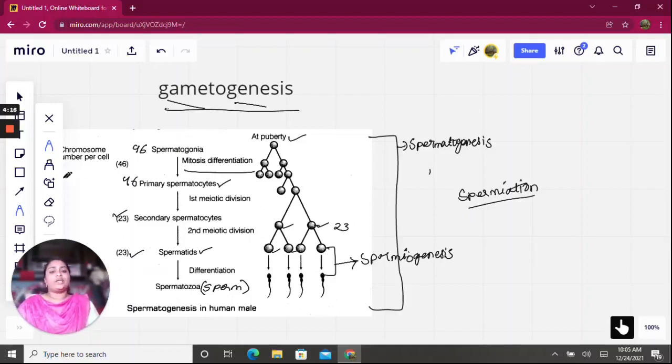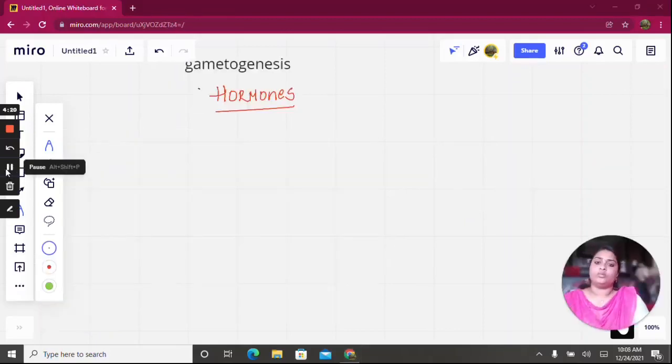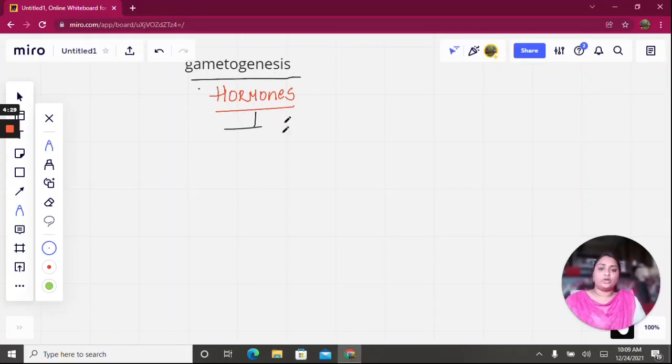Now we will discuss about the hormones which are responsible for spermatogenesis. So our next topic is hormones. What are the hormones responsible for gametogenesis? There are two hormones which are responsible. One is luteinizing hormone and the other is follicle stimulating hormone. Before explaining this, I have to explain about gonadotropin releasing hormone. This gonadotropin releasing hormone is released by hypothalamus, which acts on anterior pituitary.